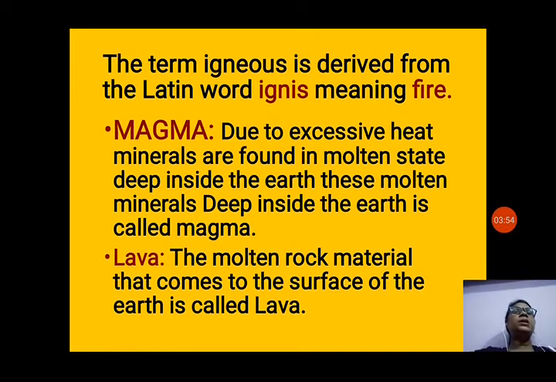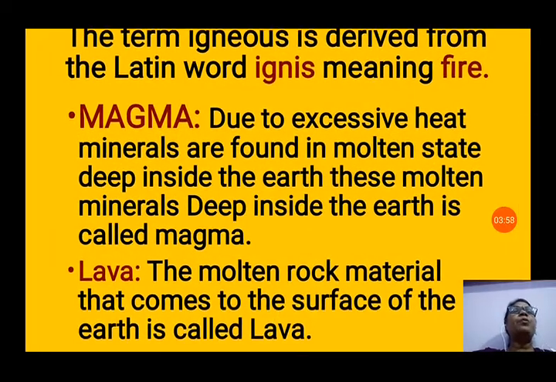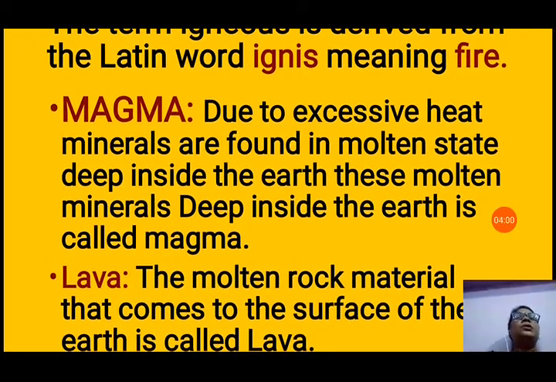So let us discuss magma now. What is magma? So magma is the molten rock material. Due to excessive heat, minerals are found in a molten state deep inside the earth. These molten minerals deep inside the earth are called magma, because there is so much heat under the ground, inside the earth, and due to that heat only all the materials, minerals are present in the molten state, that means liquid state. So that is called magma inside the earth.